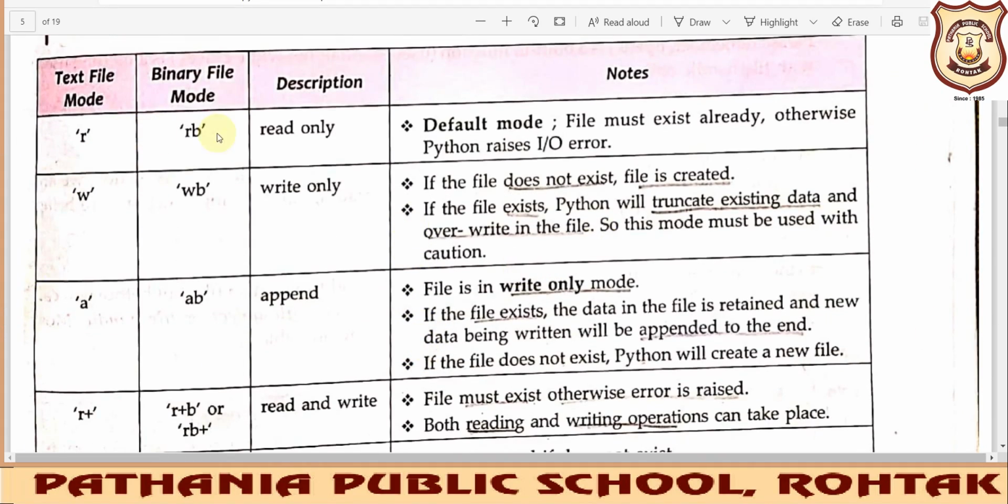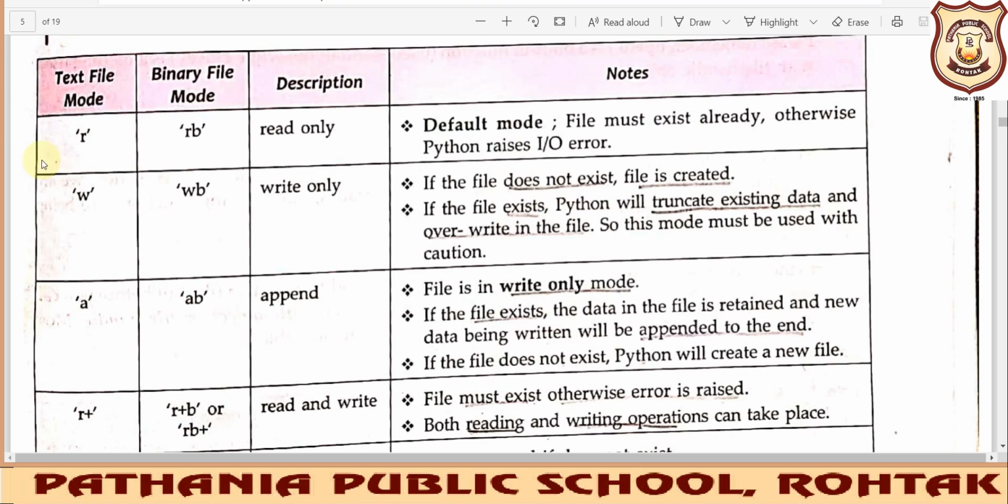So let me tell you in detail what this read operation will perform when you are giving this R operation, or the R or RB operation. If the file is not existing, it will give you an input output error. If you are trying to open a file in read mode or RB mode, RB also means read mode, but it is just indicating that it is a binary file. So if the file doesn't exist and you are trying to open it, definitely you will get an error. By default, the mode is read mode only. I have explained this concept in the previous lecture.